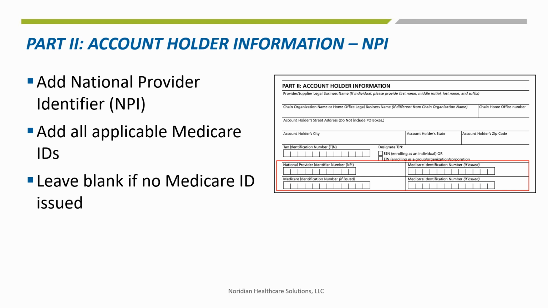If completing the form for a Part A institution, each Medicare ID will require its own form. The information may not be combined on one form. Part B organizations, sole owners, and sole proprietors may combine Medicare IDs on the form if all are in one state with the same enrollment and tax ID number. This completes Part 2. Please proceed to Part 3.